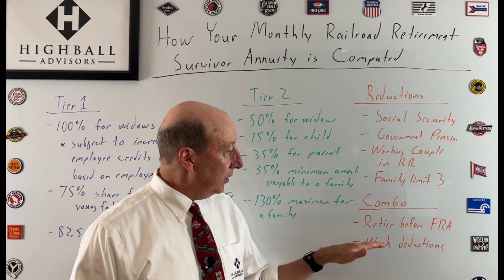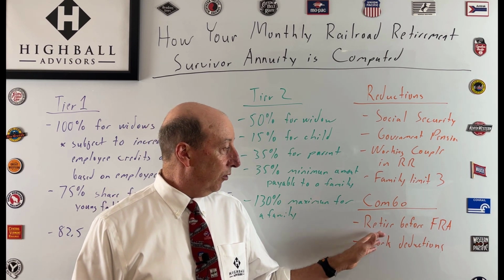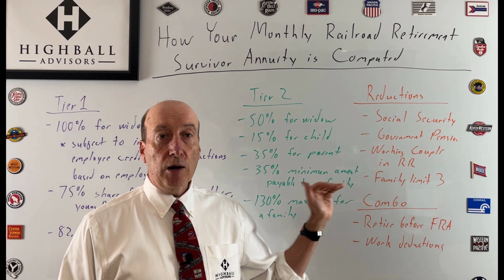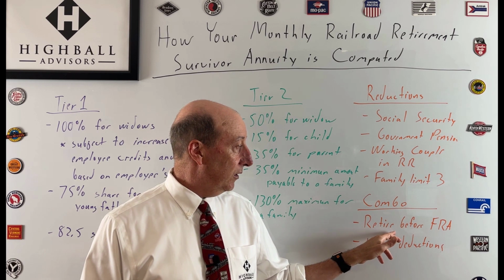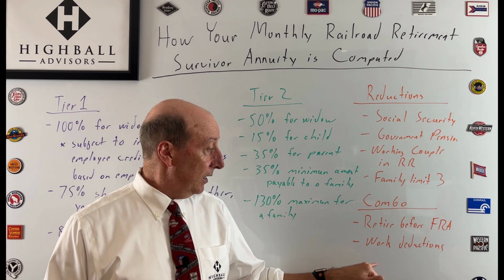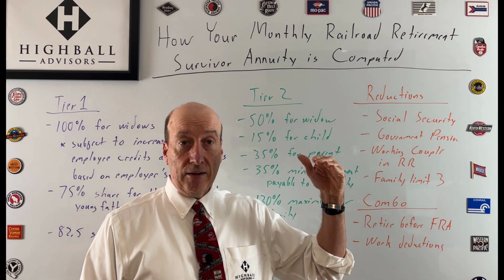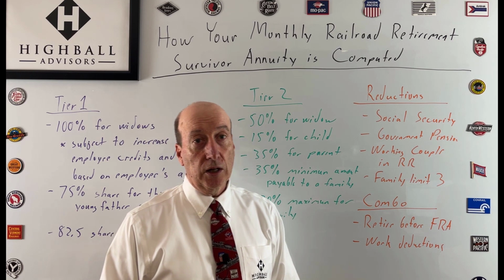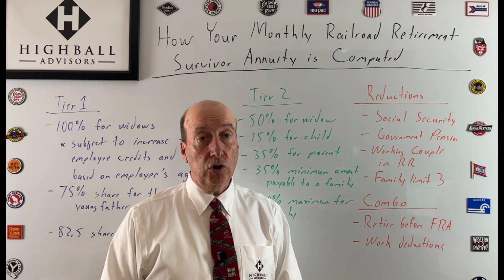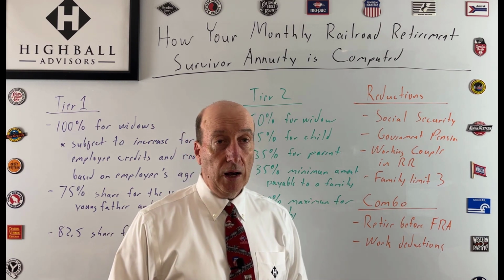And then this is really on the Tier 1, or actually on both, for the widow or widowers, if you retire before your full retirement age, you're going to have the age reduction limits in the survivor annuity, okay? And then you're also going to have work deductions. Remember, if you earn a certain amount of income, you could have work deductions, especially those first few years before you reach that calendar year or your full retirement age, where the limits go a lot higher.